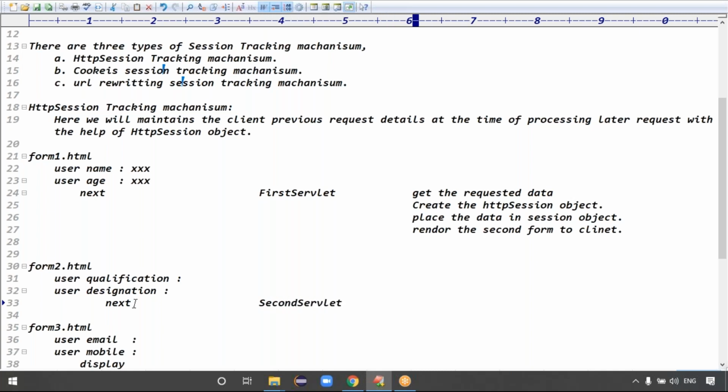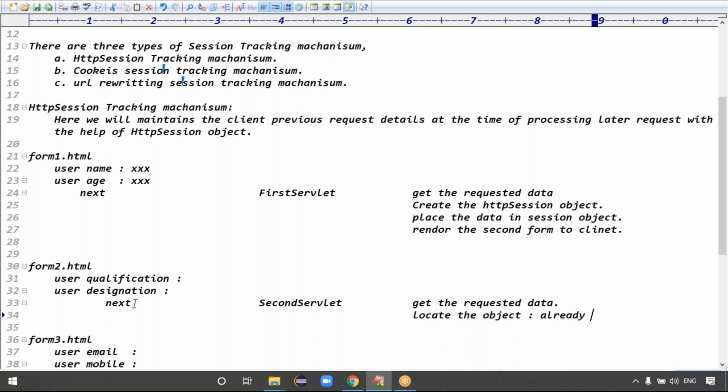The second servlet also, what do we have to do? As usual, get the requested data, right? After getting the request data, what is the second step? Tell me. Place the data in the session object only. Create a session object means what? For this user the session object is already available, right? So here, locate the object. Locate the object means what, guys? The object is already present. That's what we are locating.